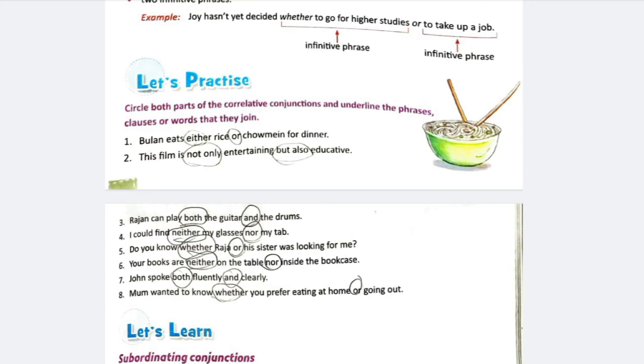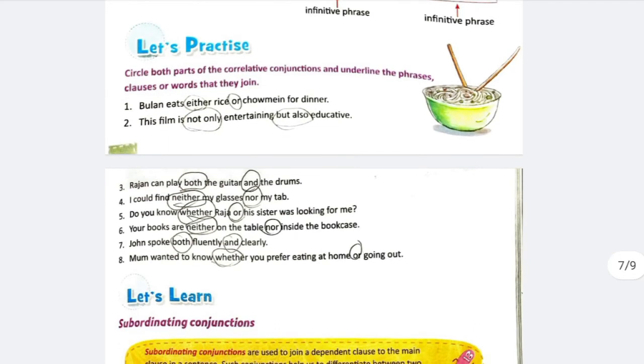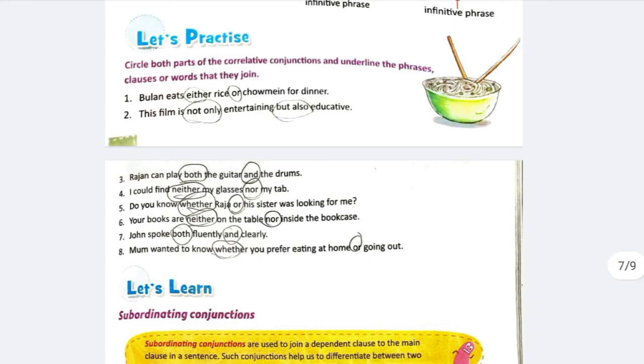John spoke both fluently and clearly. Both and here is the correlative conjunction. Mom wanted to know whether you prefer eating at home or going out. So whether or are the words used here as correlative conjunctions.